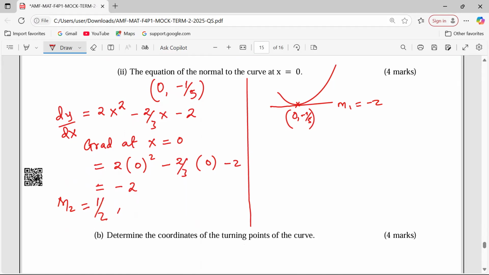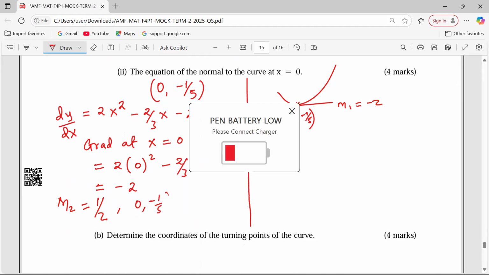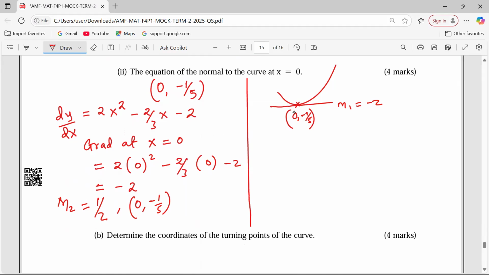And this normal now is passing through 0, -1/5, together with x and y, for us to get the equation.